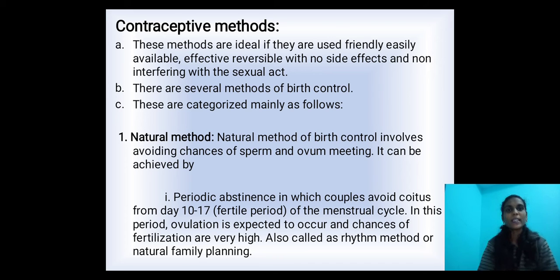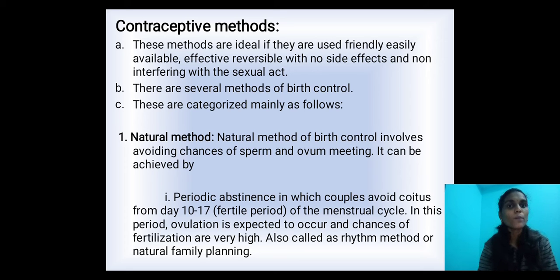Natural methods. The name itself indicates the definition. The natural method of birth control involves avoiding chances of sperm and ovum meeting. Here we are controlling birth by using some natural methods. It can be achieved by what?